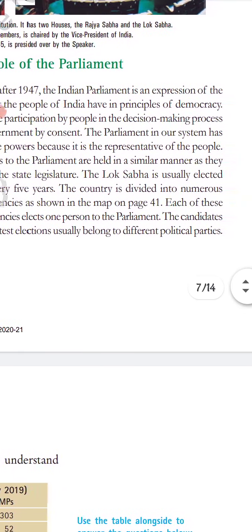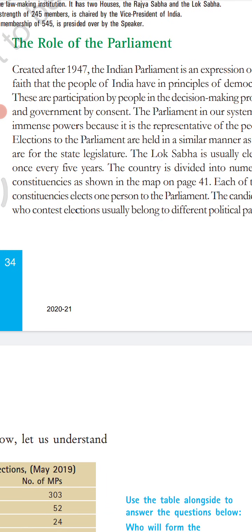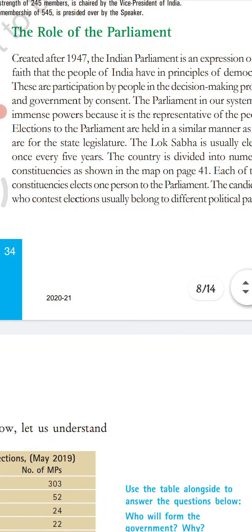The country is divided into numerous constituencies, as shown in the map on page number 41. Each of these constituencies elects one person to the parliament. We have 545 seats in Lok Sabha. Out of these, 543 are elected and 2 are nominated. So at the time of parliament elections the country is divided into 543 constituencies, and from each constituency one member is elected.